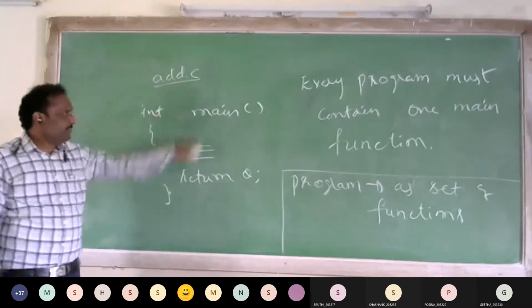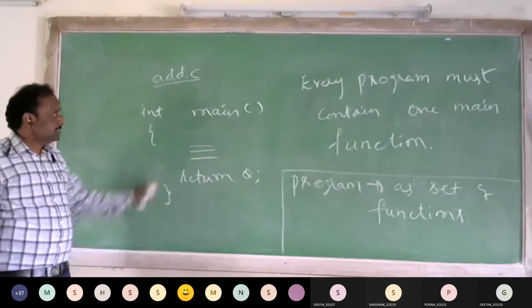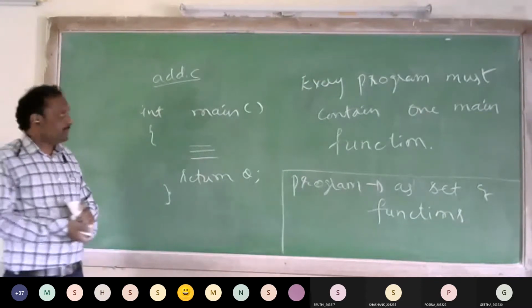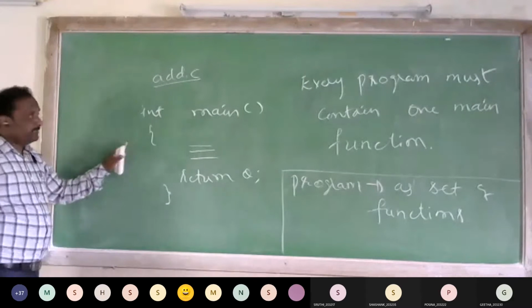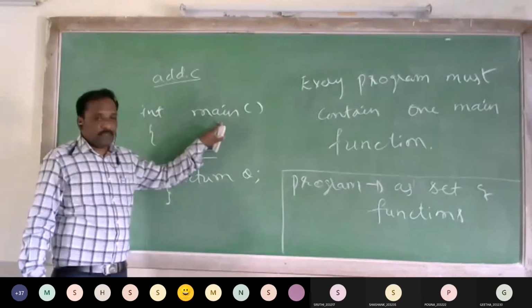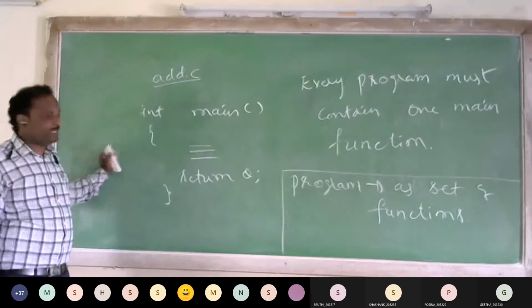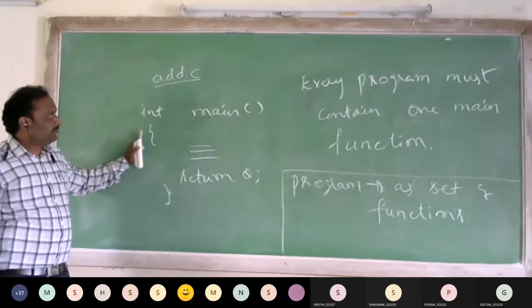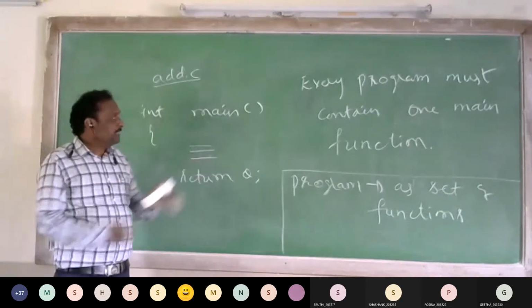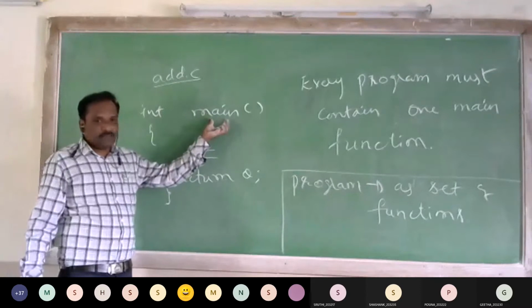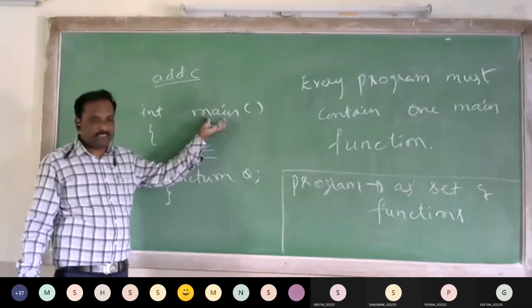This is called the main function. So whenever we run the program, the execution will always start from the main function. Say that our program is containing 10 functions. Whenever we run the program, the execution always starts from the main function.